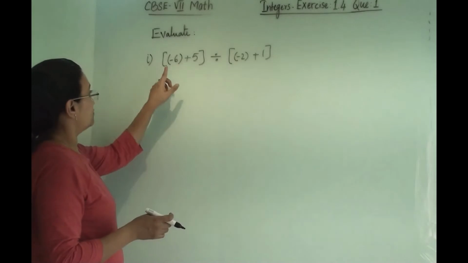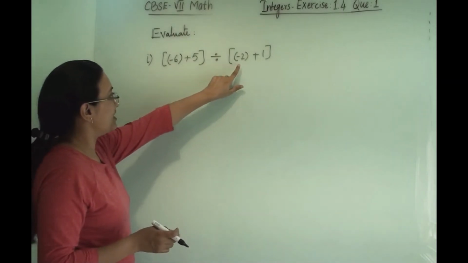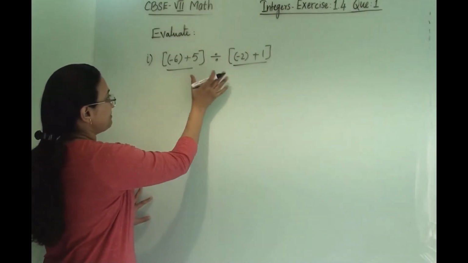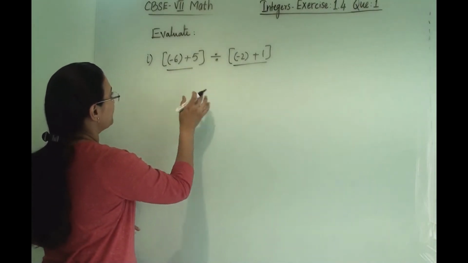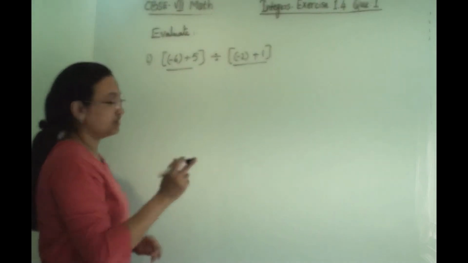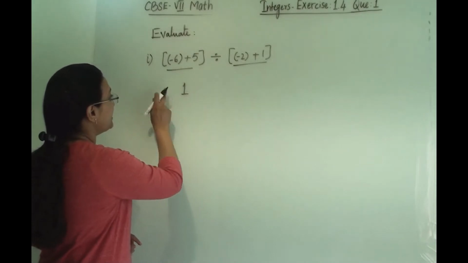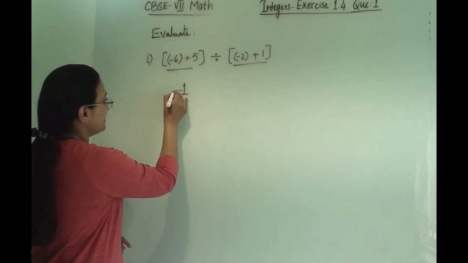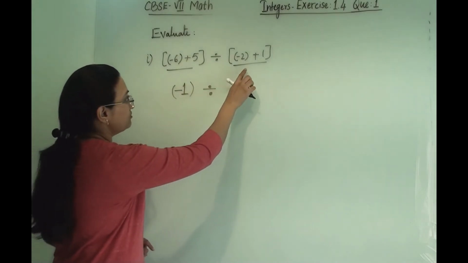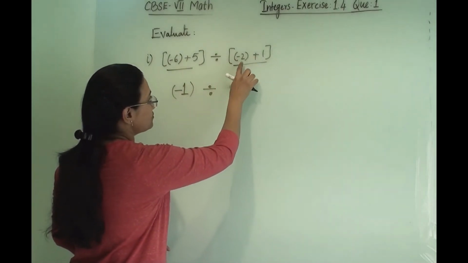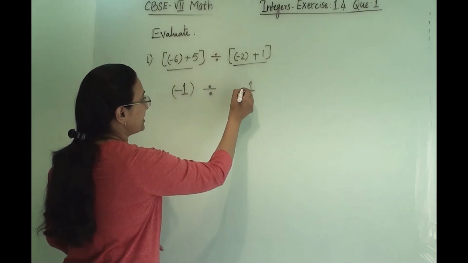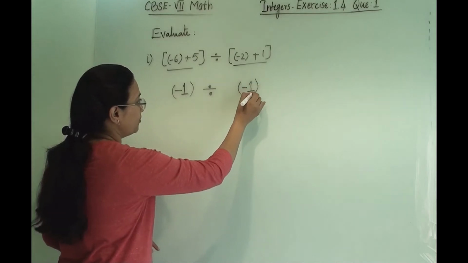Now I. So minus 6 plus 5 divided by minus 2 plus 1. First we solve these two terms separately, then we will divide them. Minus 6 plus 5: here we have to do subtraction, so we will get 1 and the answer will carry the bigger number's sign. Divided by, let us solve this, minus 2 plus 1. Subtraction we have to do, so we will get 1 and it will carry the bigger number's sign, minus.